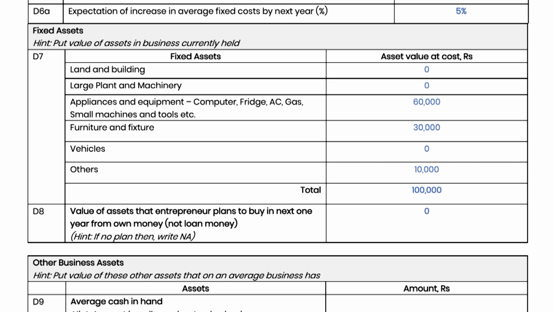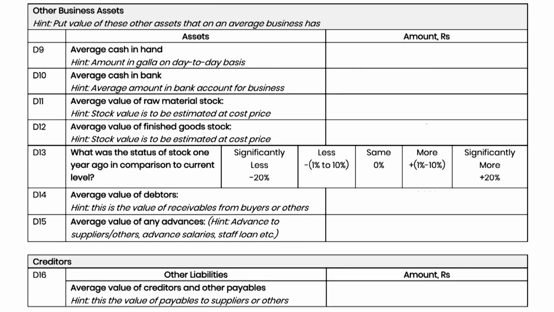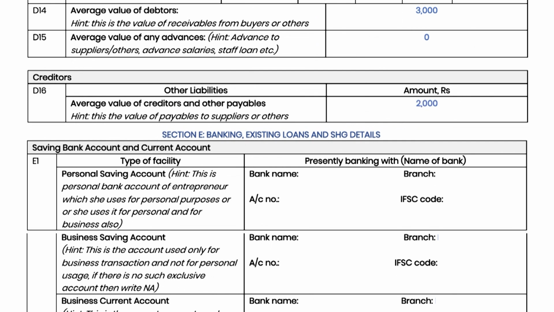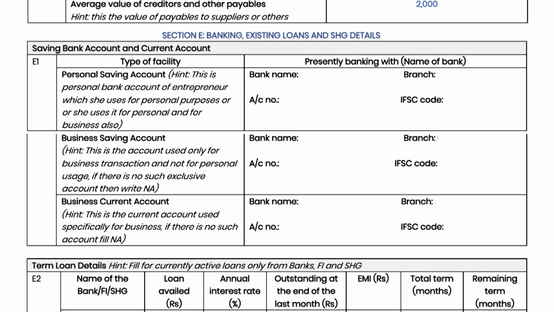be captured earlier. In D9 to D12, fill the average cash and the value of inventory level that the business currently holds. Here, only that cash which is available to the business should be captured and not the personal savings of the entrepreneur. In D13, fill how much lower or higher the level of stocks was 1 year ago compared to the current level. Similarly, in D14 to D16, fill the current value of debtors, advances, and current liabilities that the business generally has at any point in time.